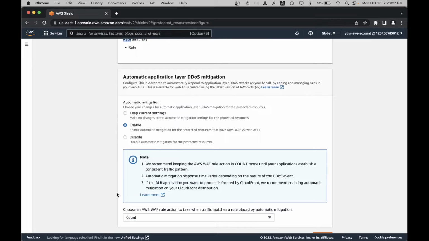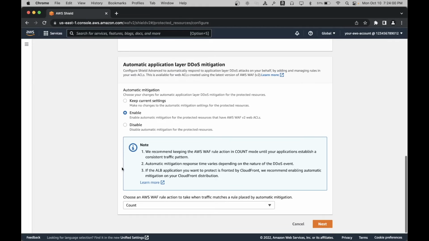Upon selection of this option, an additional drop-down is presented to choose a WAF rule action. We can either choose count or block mode for traffic that matches a rule placed in automatic mitigation. We recommend keeping rule action in count mode until your application establishes a consistent traffic pattern. The third option is disable. If already enabled, you can disable the feature by choosing this option while modifying a protected resource. Note, this section can be changed at any time in future to any of the three options even during a DDoS attack. Click next to continue.